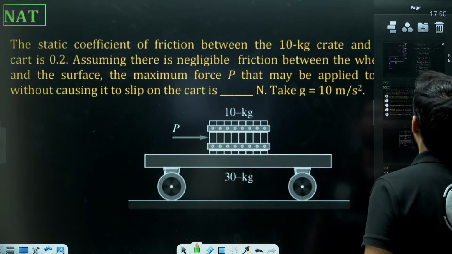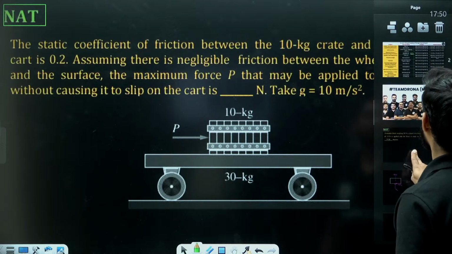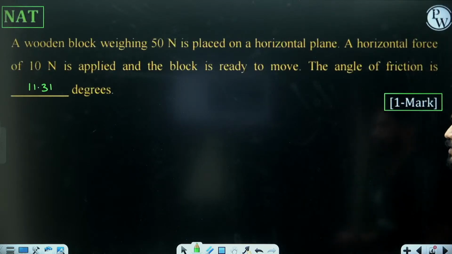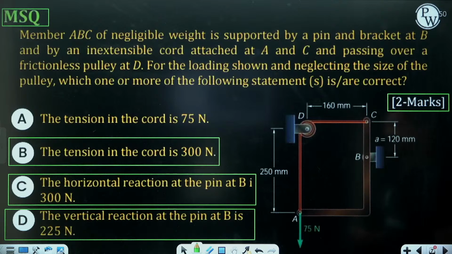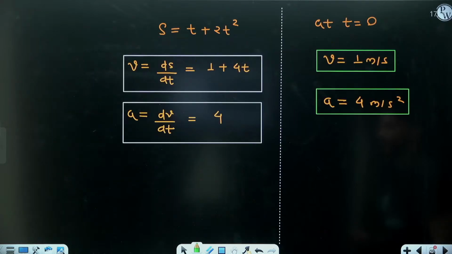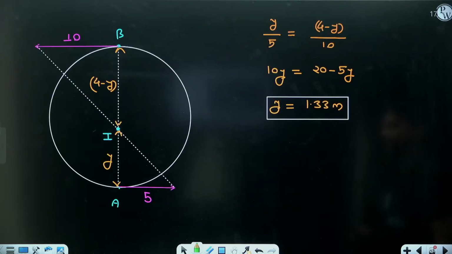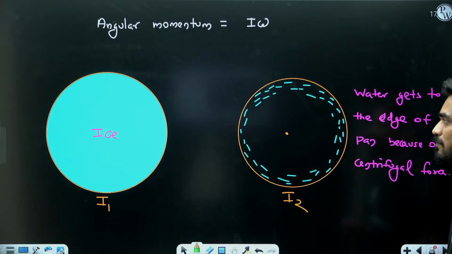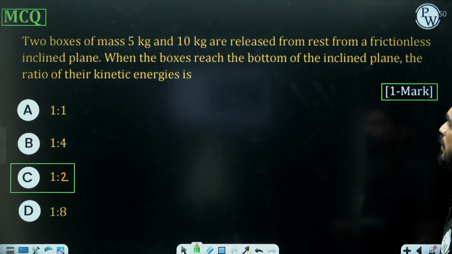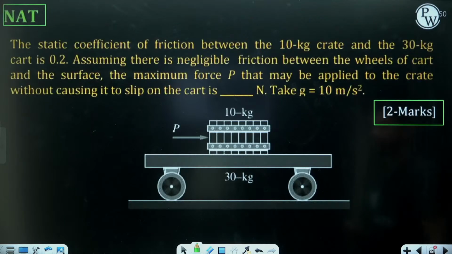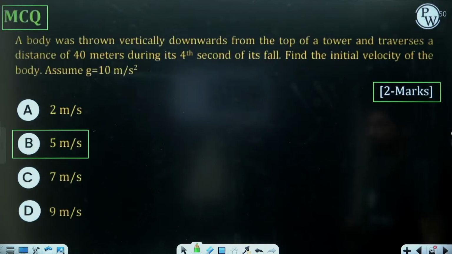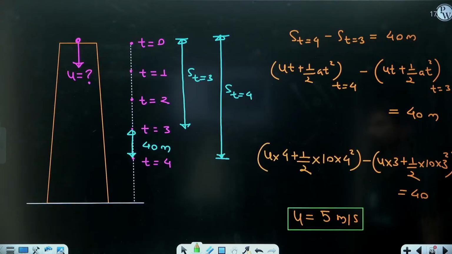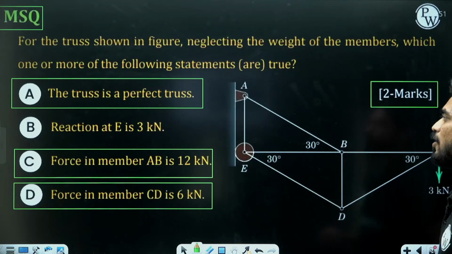We have covered problems of friction. This was a simple problem of friction. Then this was from statics, simple static equilibrium equation. Then kinematics of particle translation. Then kinematics of rigid bodies also we have covered. Then this was a problem of conservation of momentum. Then again conservation of energy. Then kinetics of particles, kinetics of translation. Then this was a problem of kinematics. Then this was from truss.